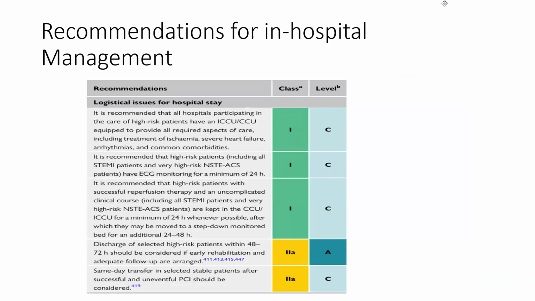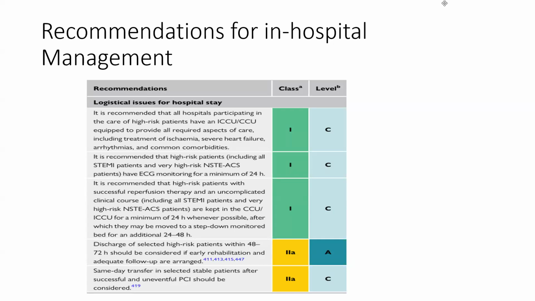Recommendations for intra-hospital management. It is recommended that all hospitals participating in the care of high-risk patients have an ICU and CCU equipped to provide all required aspects of care, including treatment of ischemia, severe heart failure, arrhythmia, and common comorbidities. It is recommended that high-risk patients have ECG monitoring for a minimum of 24 hours.